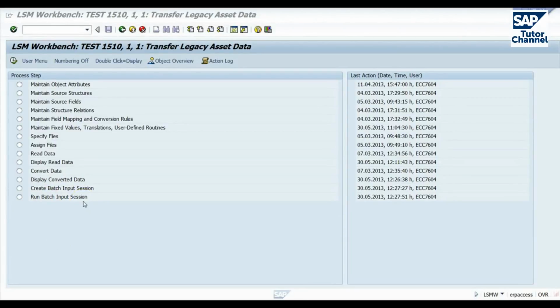In our LSMW configuration tutorial, we'll be creating a new project, a new sub-project, and a new object. We'll be creating structures, going through each of these steps in detail: source fields, mapping, specifying the files, reading the data in, and converting it, and loading it into the system with the batch input session. We'll also be going into some detail on how to best create the input files, making sure that we use the correct data types and field lengths, a very important step within LSMW.